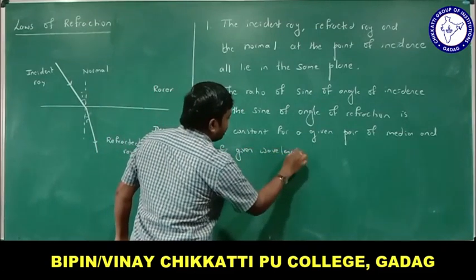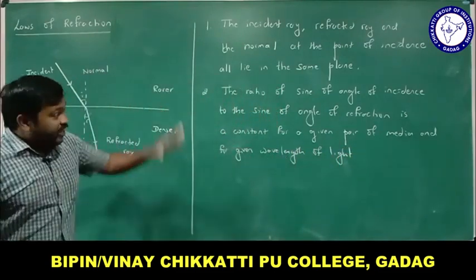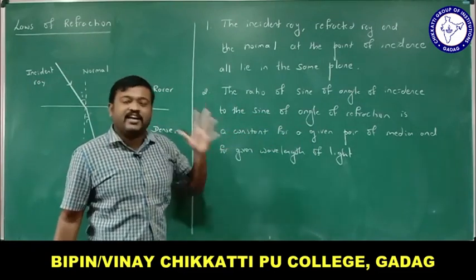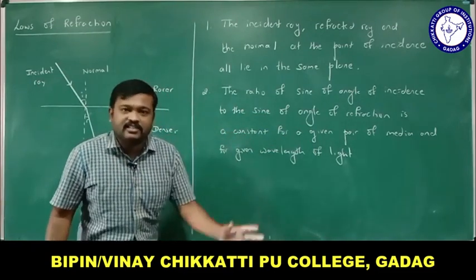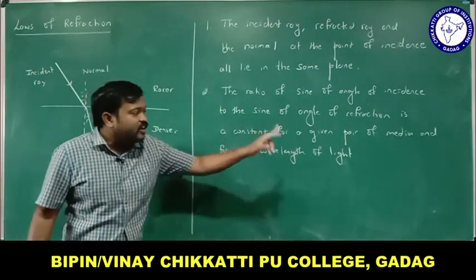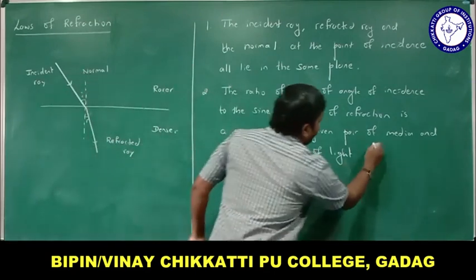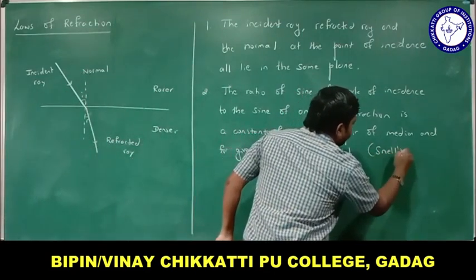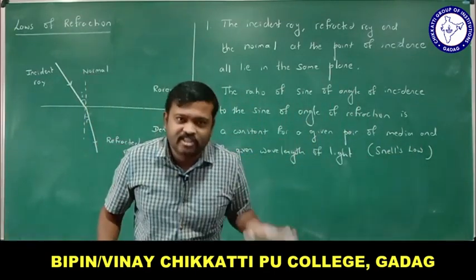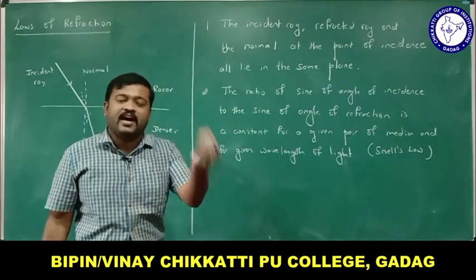Okay, do you understand this? Given wavelength of light. The ratio of sine of angle of incidence to the sine of angle of refraction is a constant. Sine I divided by sine R is a constant, and it is constant for a given pair of media and for a given wavelength of light. And this law is called Snell's law. Do you understand this? We will be naming the second law of refraction as Snell's law. The second law of refraction itself is Snell's law, that is sine I by sine R equal to constant.